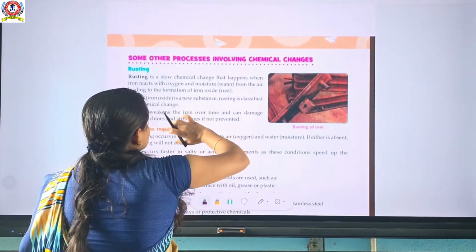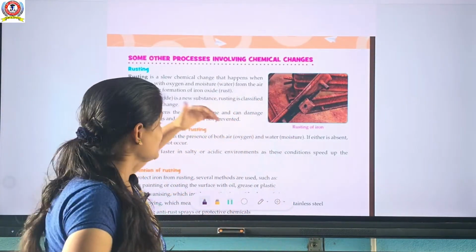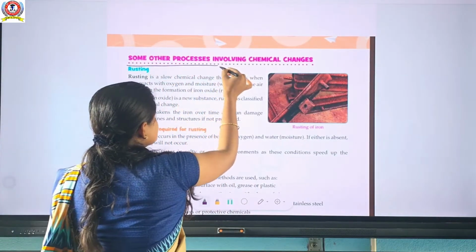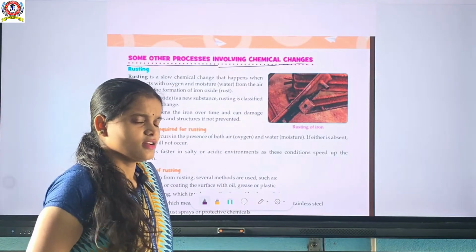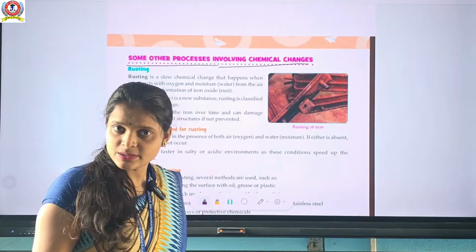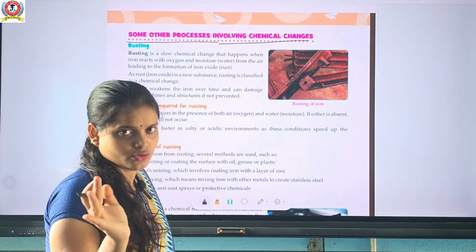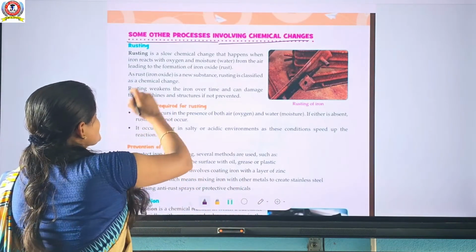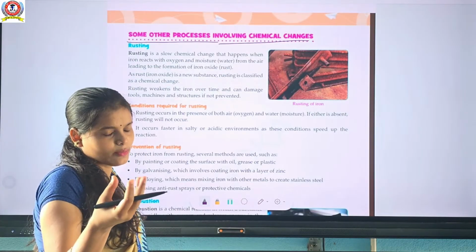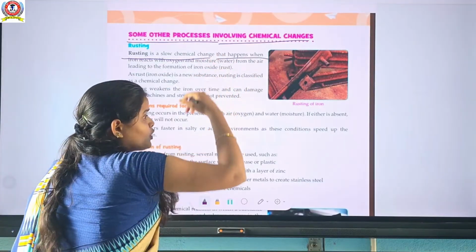Okay. Physical and chemical changes, reversible and irreversible changes are complete. Now, some other processes involving chemical changes. What are the other processes that involve chemical changes? It means irreversible changes. The first one is rusting. I have already told you about rusting. So, we know that rusting is a slow chemical change or slow chemical process.